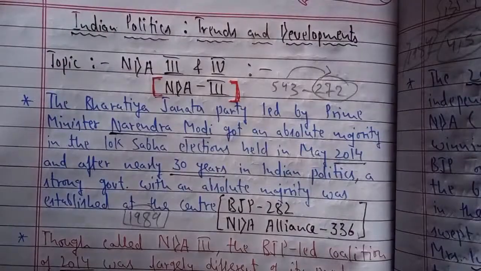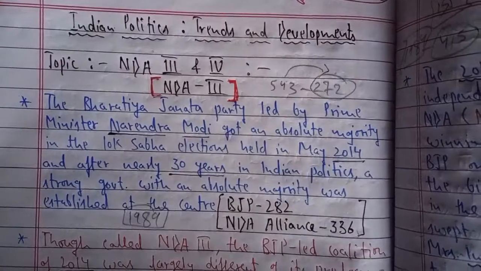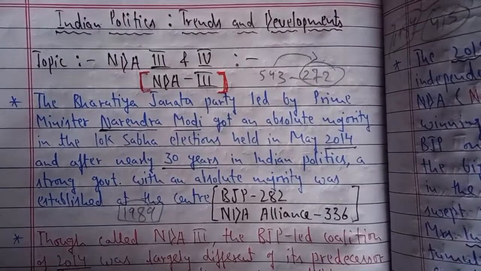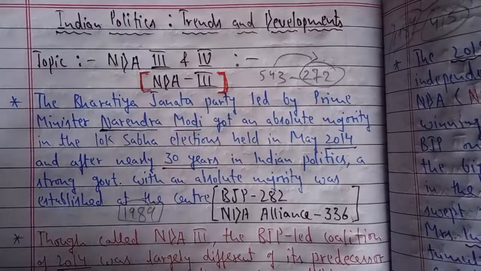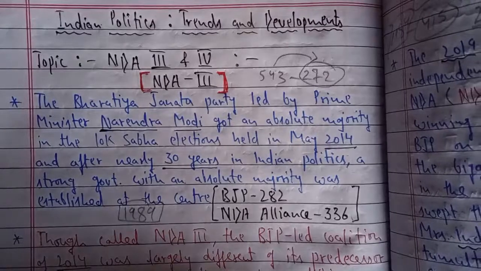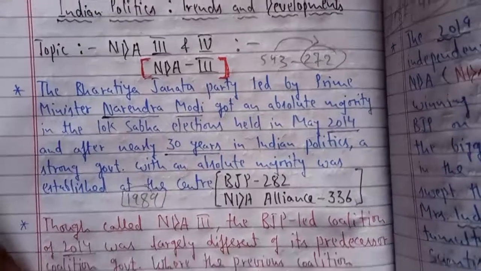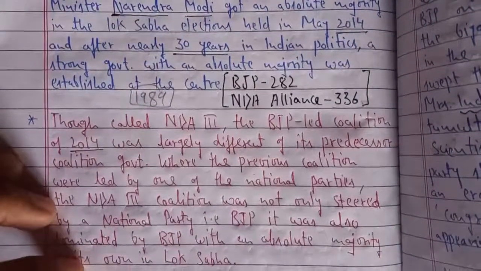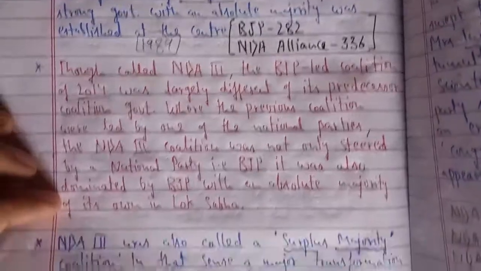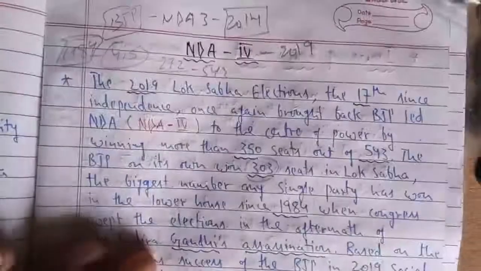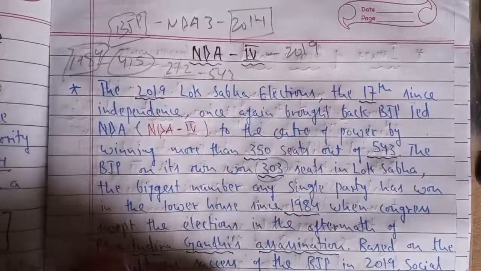Everyone should note down these topics, as you will not find them in a book. I got this from the important PDF of CBSE, and I think there will be a question based on NDA 3 and 4 and the important policies and governance and development policies of the NDA government or BJP in recent years. So you must note down these notes, which would be very important for all of you. There will definitely be a question from NDA 3 and NDA 4, and also a comparison can be made with the UPA government and NDA government.